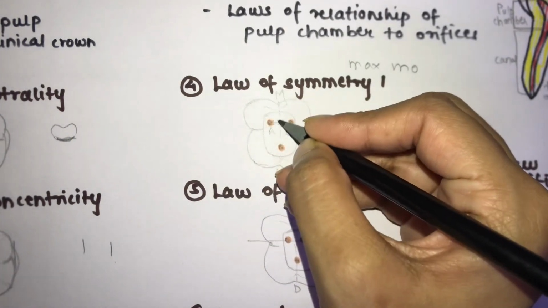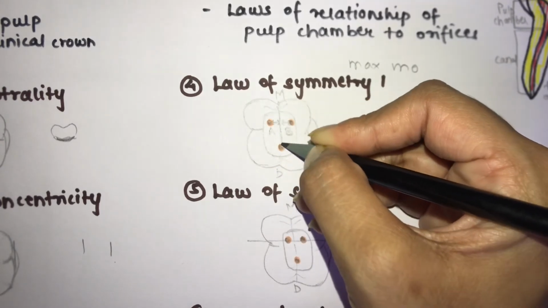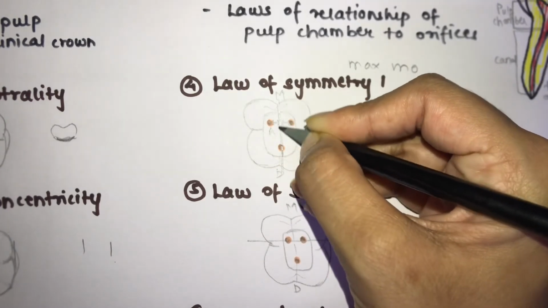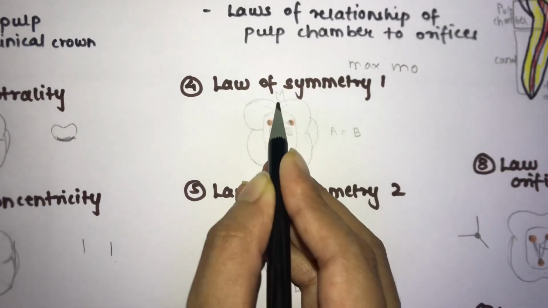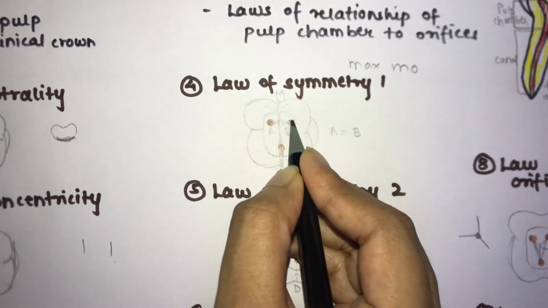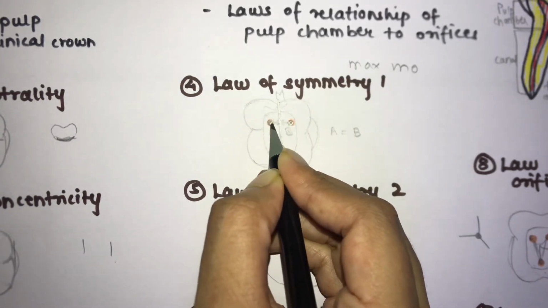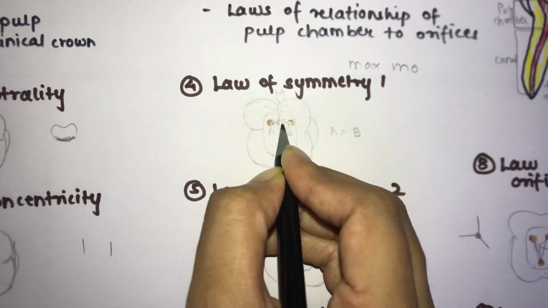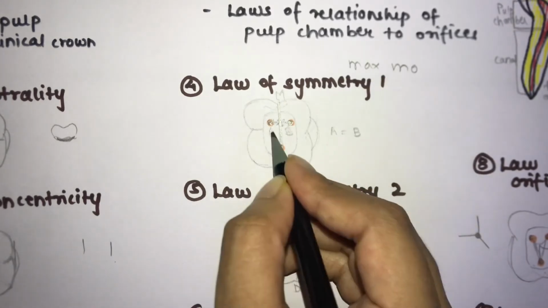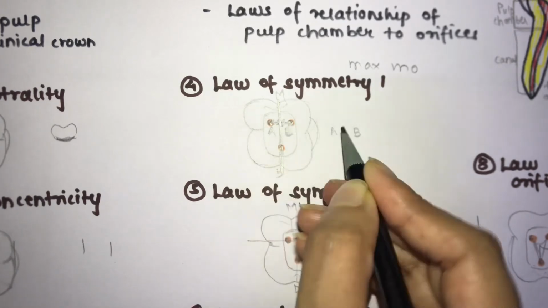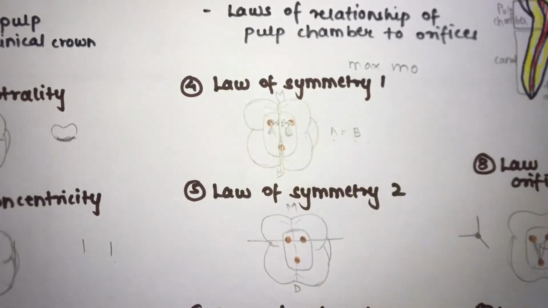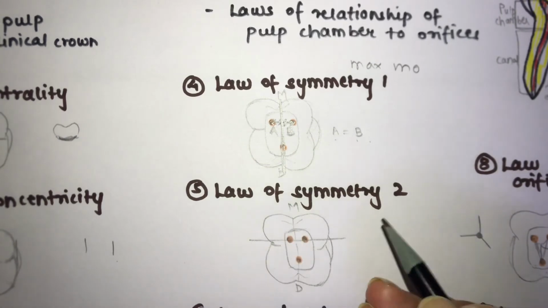When you draw a line mesiodistally, as you can see here, it is drawn from the mesial to the distal side. It states that your orifices are equidistant from this line. There are these two orifices present. The distance between this line and this orifice, and the distance between this line and this orifice, is always equal. This measurement was A and this was B. So it states A is equal to B. This is nothing but the law of symmetry 1. That means it's symmetrical.